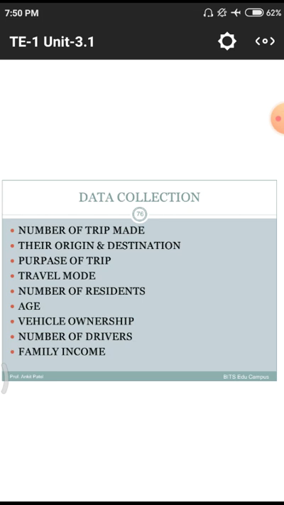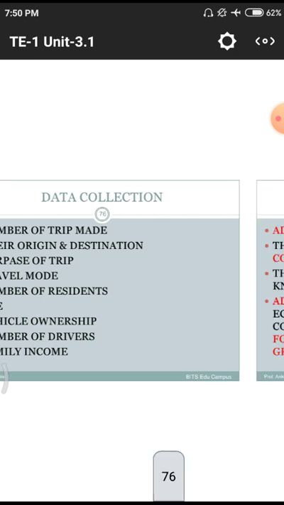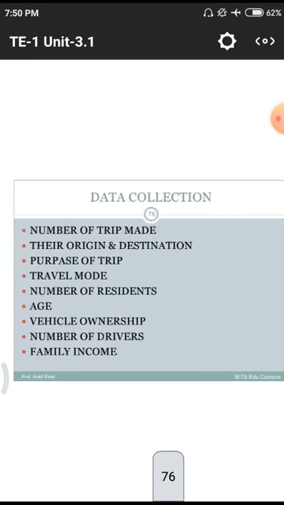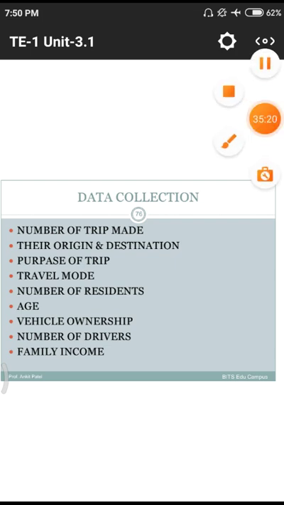Next one, vehicle ownership. That means whether the vehicle belongs to him or it is a private travels bus or private vehicle, and the number of drivers for a particular span of length, how many drivers they are using. Is it a single driver or rotational? Next one, family income. What is the annual income of your family, so that how much money you are spending on those particular travelling purposes.